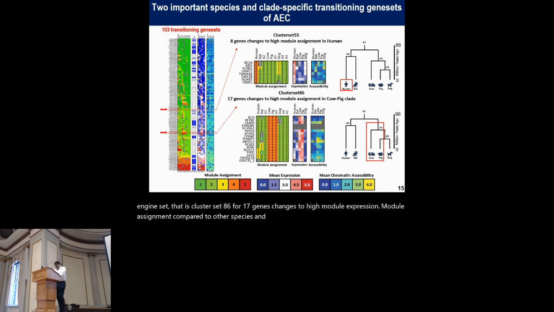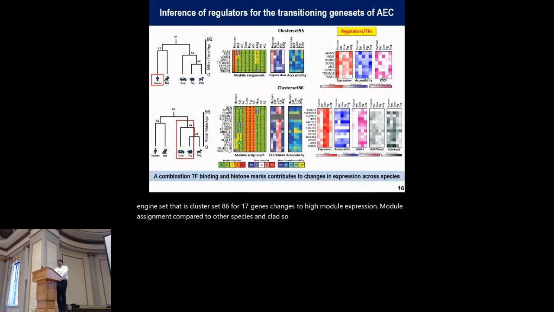Further, we inferred the putative regulators for these transitioning gene sets such that the regulator expression is correlated to the expression of at least 5 genes in the transitioning gene set with a Pearson correlation value of 0.6 and higher. And in this way, we identified that the human-specific transitioning gene set is predicted to be regulated by CTCF.